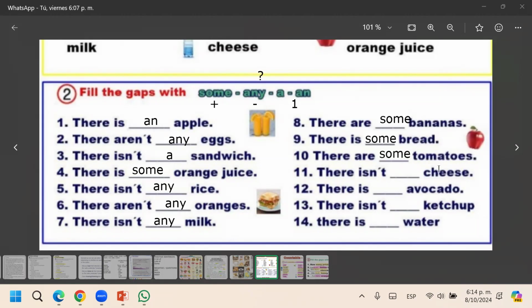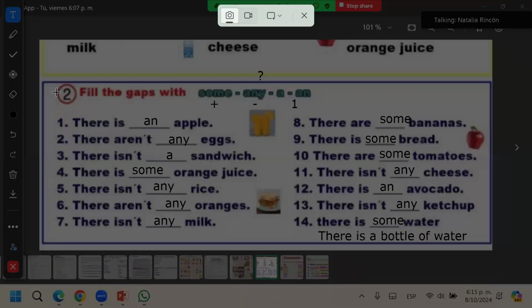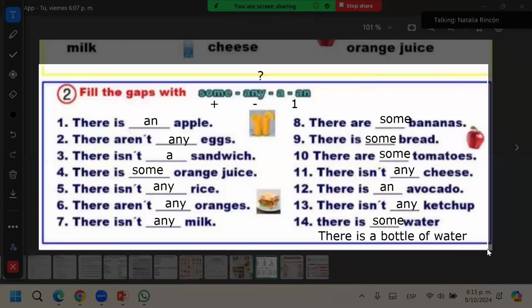There isn't cheese: any. Any cheese, no cheese. This, the 12th: an, because it's singular, one. Any, because it's a negative sentence. And the last, there is a water? Some water, yes. To say a water, you have to say there is a bottle of water. In this case, we can say a glass of water, a bottle of water. So yes, these are the answers.